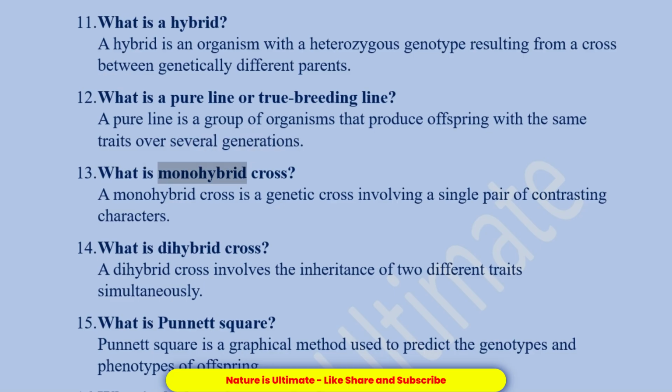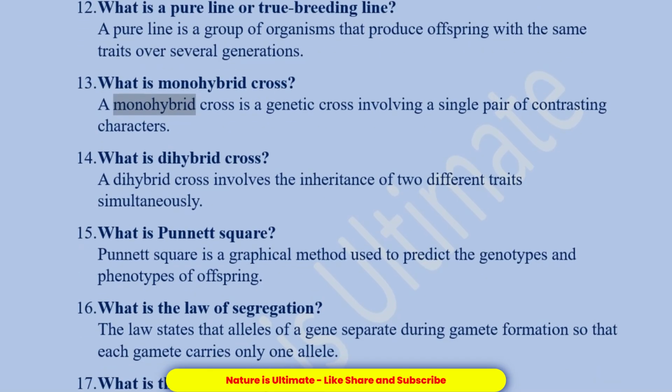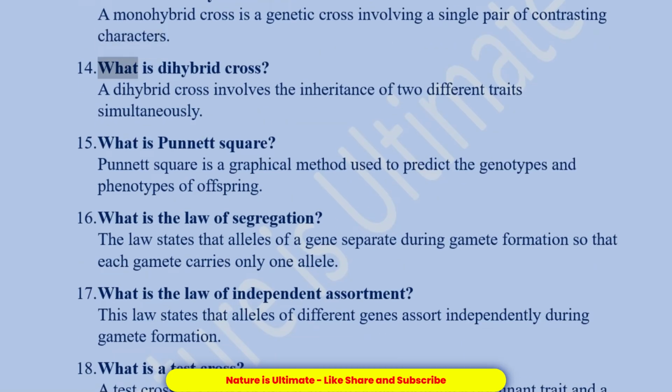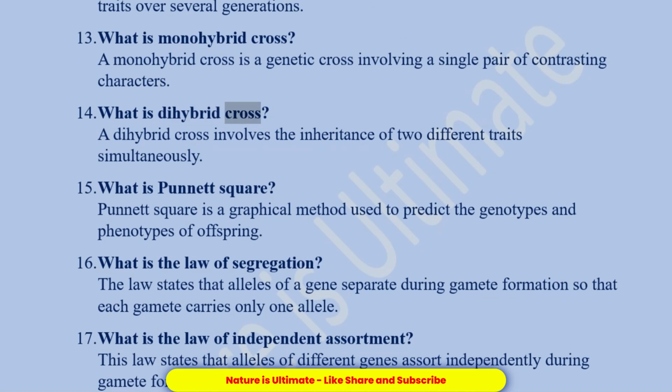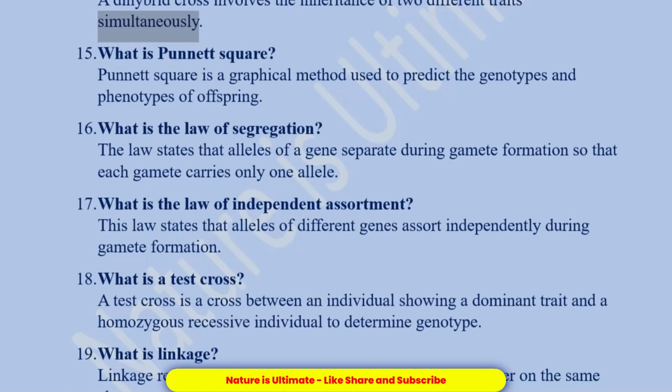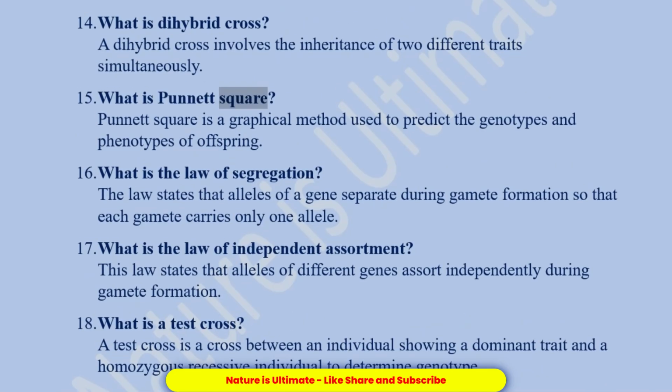What is monohybrid cross? A monohybrid cross is a genetic cross involving a single pair of contrasting characters. What is dihybrid cross? A dihybrid cross involves the inheritance of two different traits simultaneously. What is Punnett square? Punnett square is a graphical method used to predict the genotypes and phenotypes of offspring.